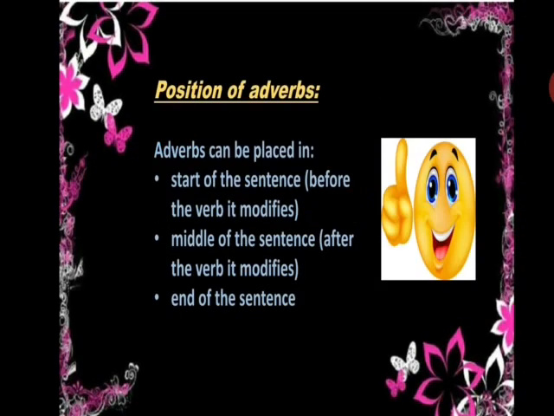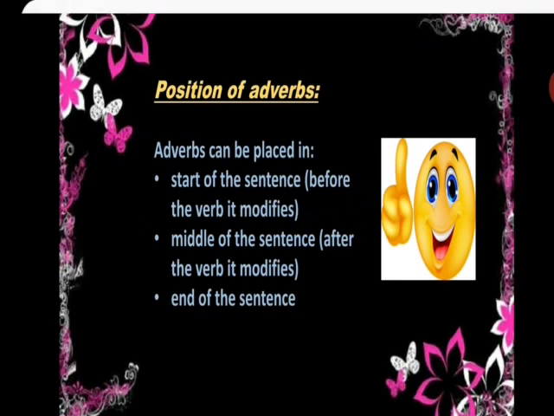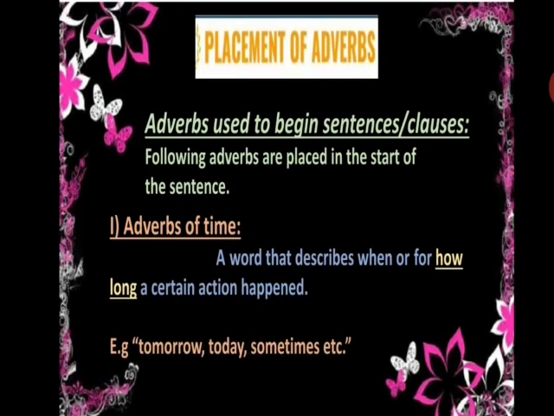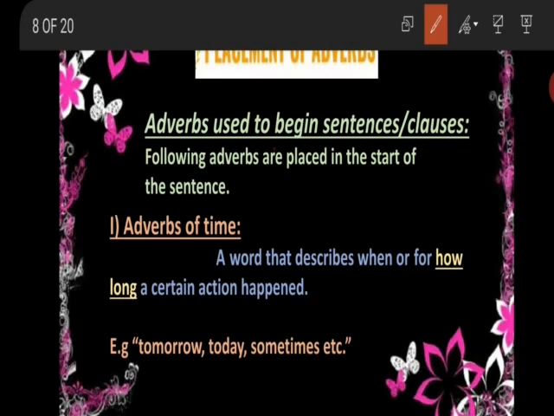Okay, now positions of adverb. There are 3 main positions of adverb in a sentence. An adverb can be placed in the start or in the beginning of a sentence, in the middle of the sentence, and at the end of the sentence. So these are the 3 placements of adverbs. Let's talk about the first position of adverb, that is in the beginning of the sentence.